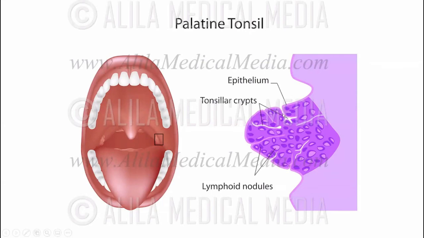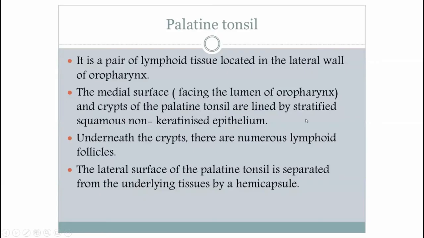These indentations are called tonsillar crypts, while these are the lymphoid nodules. The medial surface is lined by the epithelium of the oral cavity. This epithelium is thrown into indentations, which are called crypts. Underneath the crypts, there are numerous lymphoid follicles or nodules.